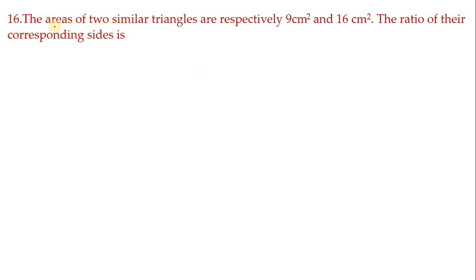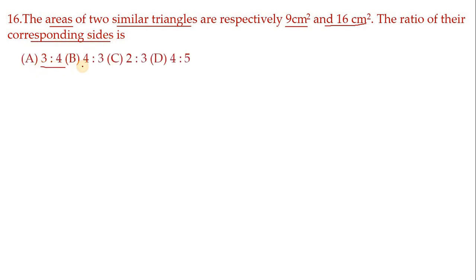It is the converse of this problem. The areas of two similar triangles are respectively 9 cm square and 16 cm square. The ratio of their corresponding sides is 3:4, 4:3, 2:3, 4:5. See, in this problem, area is given, that is 9 and 16. We have to find the ratio of corresponding sides. When area is given and asked to find the sides ratio, you have to find the root of these numbers, root of 9 and root of 16.